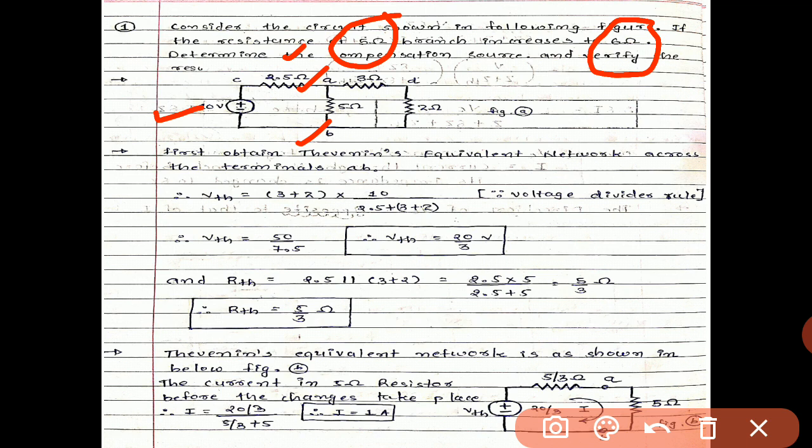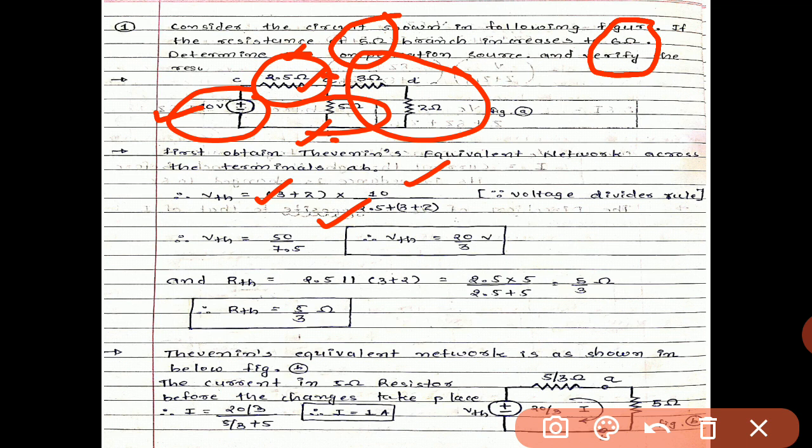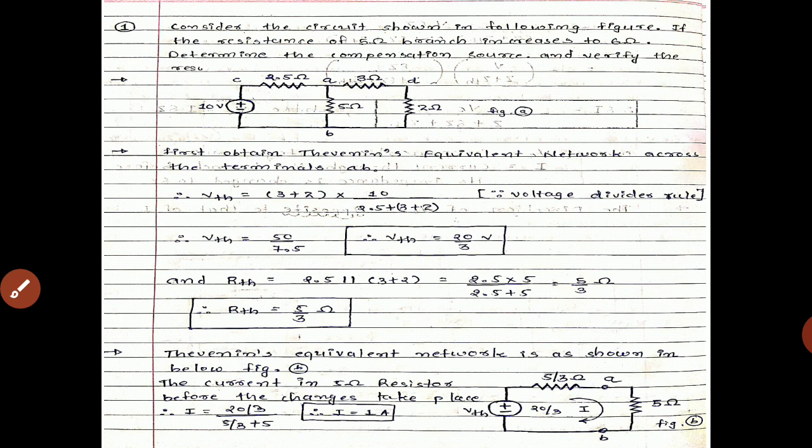Voltage divider rule: VTH equals whatever source is given, that is 10 volt, multiplied by the resistance across which the voltage is taken. Between AB, which resistance is to be taken? The combination of 3 plus 2. So 3 plus 2 means 5 ohm, divided by the combination of all resistances in that branch, so 3 plus 2 plus 2.5 is placed over here.